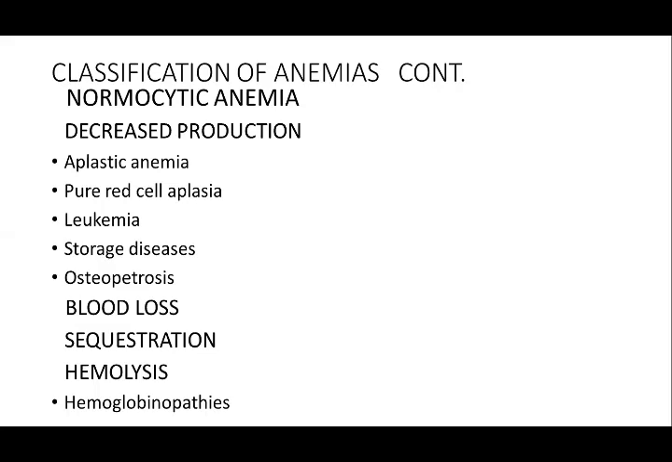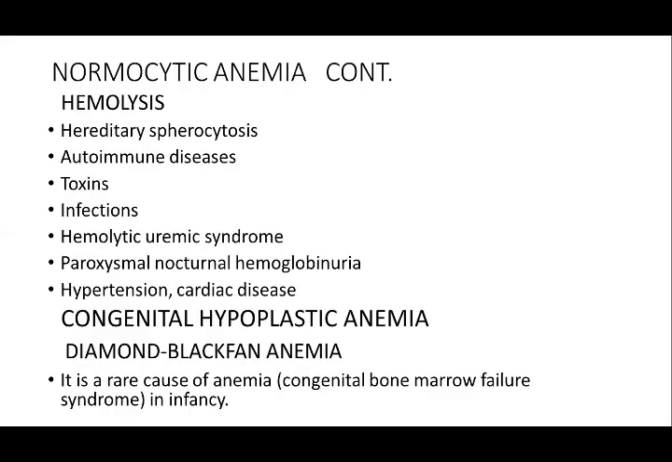Normocytic anemia. The causes of hemolysis in normocytic anemia are hereditary spherocytosis, autoimmune diseases, toxins, infections, hemolytic uremic syndrome, paroxysmal nocturnal hemoglobinuria, hypertension, and cardiac disease.